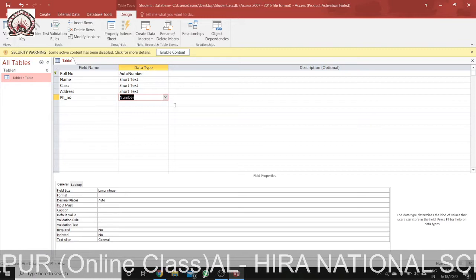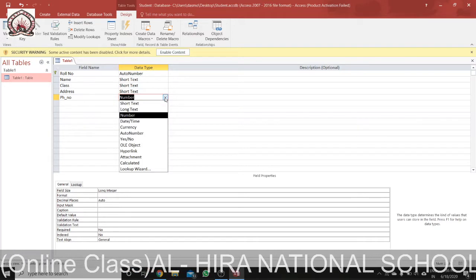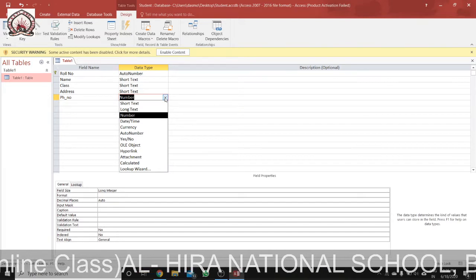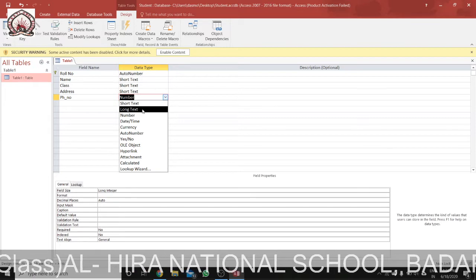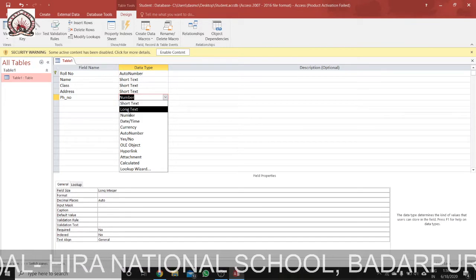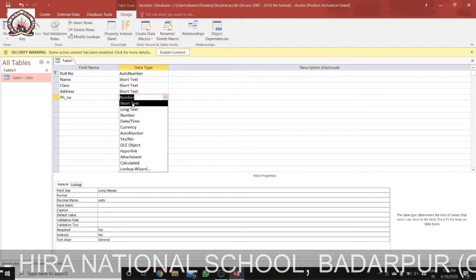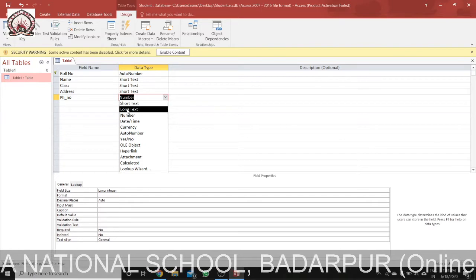Now let me discuss the data types of Access. Here it is written as short text and long text, but in MS Access 2010 we call short text as text and long text as memo. Text is used to store text.